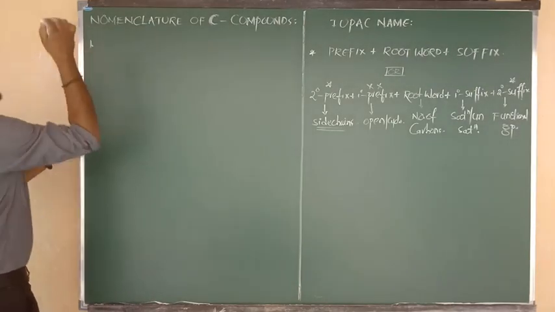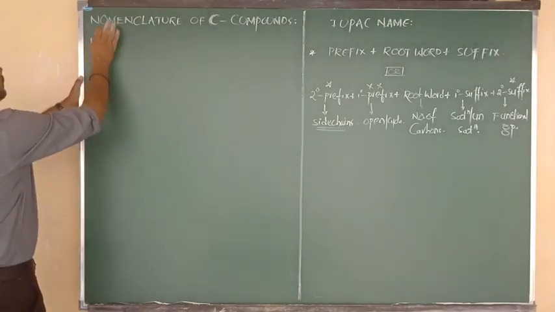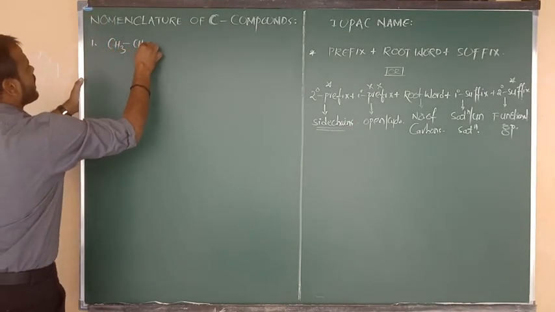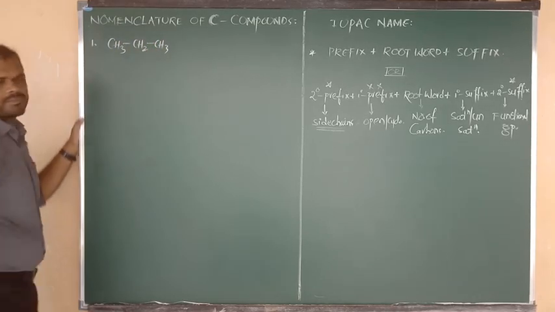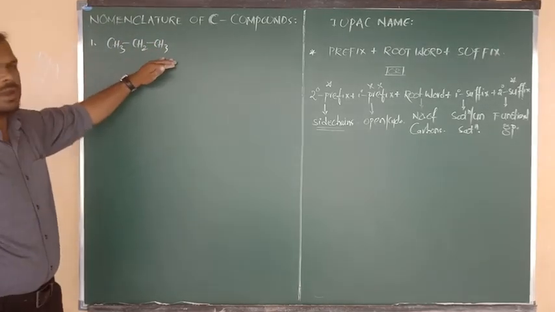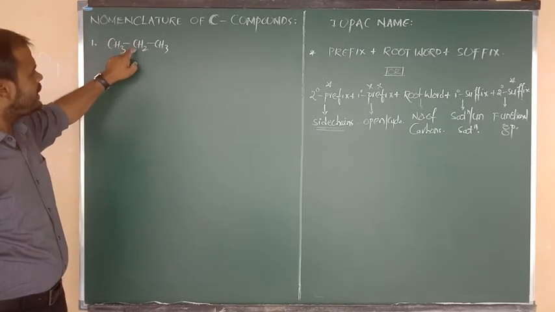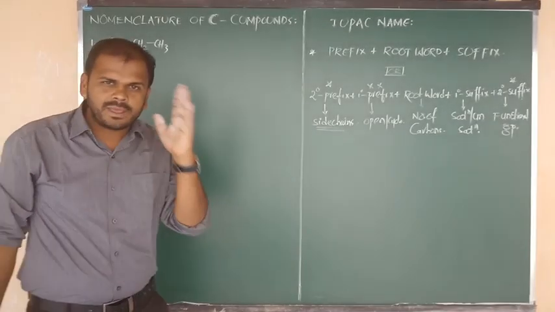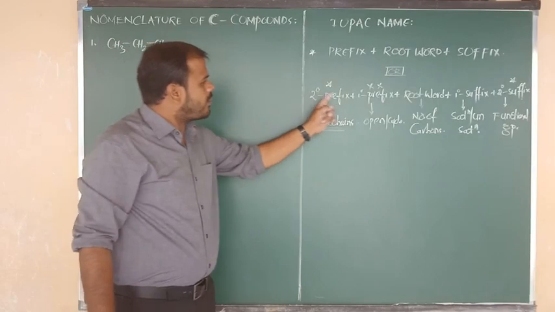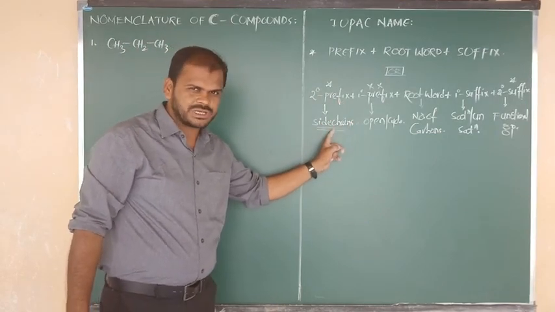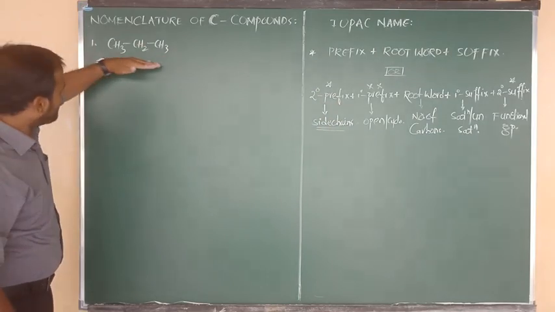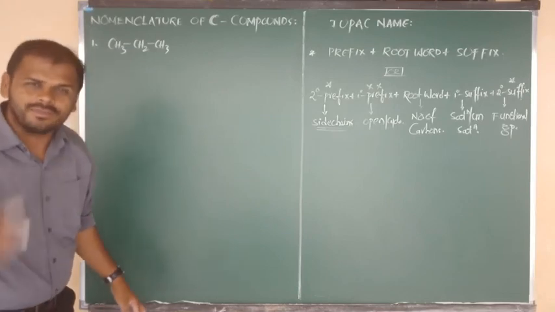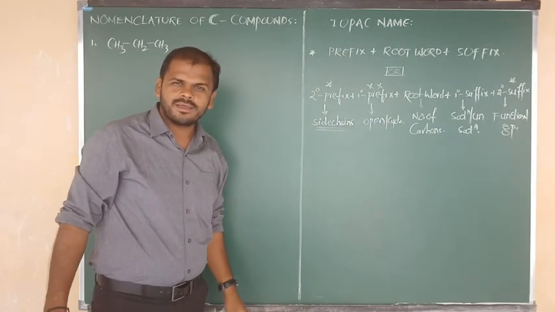In number 1, I am going to write CH3, bonded to CH2, again bonded to CH3. Suppose the given organic compound contains 3 carbons, nothing but meth, eth, pro. Clear? Listen carefully. Everyone must remember one point, beta. First of all, we have to write the secondary prefix, nothing but the side chain. Actually this is a main chain. Upon this main chain, is there any side chain like chlorine, fluorine, bromine, iodine? No side chain. That means we don't need to write a secondary prefix.